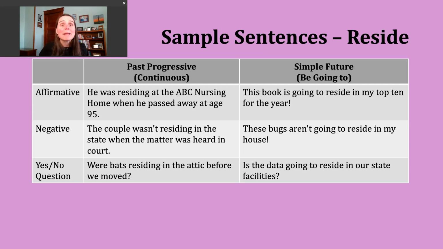Now let's look at making a negative past progressive sentence. Again, we have to pay attention to our subject. If our subject is I, he, she, or it, I'm going to use was, not, and then the ing form of the verb. You might also hear wasn't, and then the ing form. Now, if the subject is you, we, or they, we'll use were not, and then the ing form of the verb, or weren't, and then the ing form. Let's take a look at a negative example.